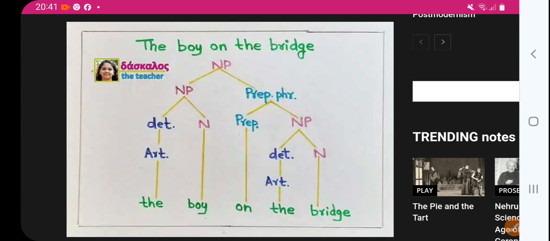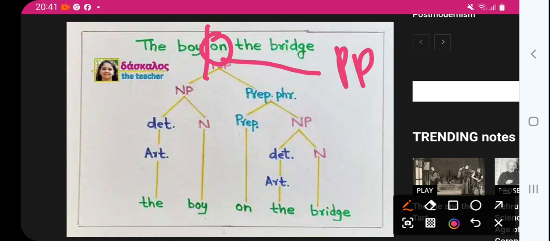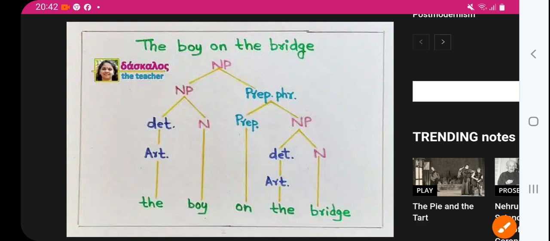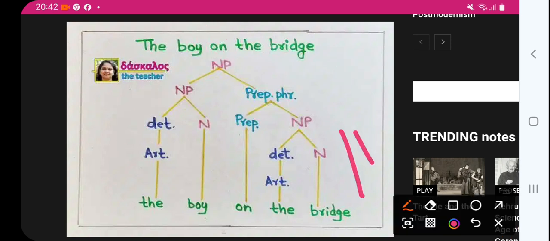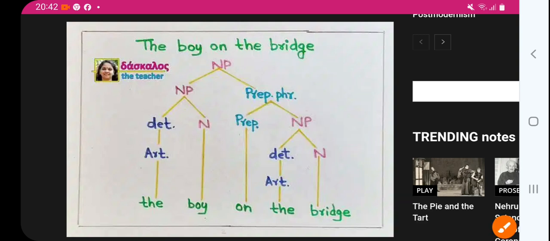How? Let us see. The boy on the bridge. Of course, on is a preposition, so that is called prepositional phrase, and that is noun phrase. Okay, so that's the first branch. Please imagine this way: the first branch is noun phrase, a separate branch. Then why is it prepositional phrase? Because it starts with the preposition on, right? So that is prepositional phrase.